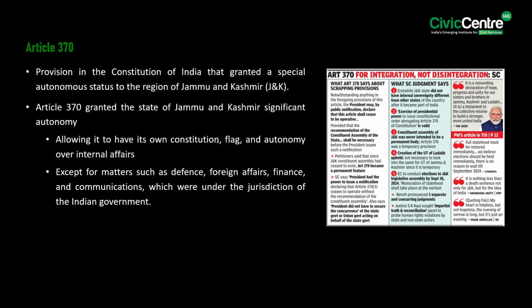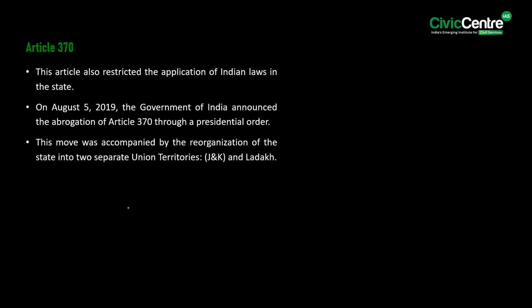So, Article 370 was a provision in the Constitution of India that granted a special autonomous status to the region of Jammu and Kashmir. Significantly, Article 370 granted the state of Jammu and Kashmir significant autonomy, allowing it to have its own constitution, flag, and autonomy over internal affairs, except for matters such as defense, foreign affairs, finance, and communications, which were under the jurisdiction of the Indian government. Further, this article also restricted the application of Indian laws in the state.